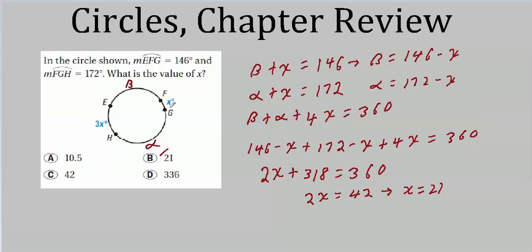EG is EF plus FG. I don't think you have any trouble at all remembering that, or remembering that the circle is 360 degrees. That shouldn't be hard either. What you have to do is not get intimidated when you realize that you've got too many variables floating around.